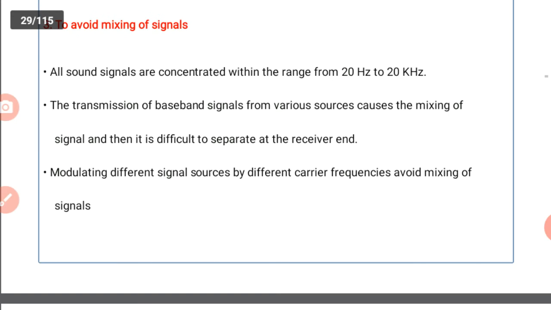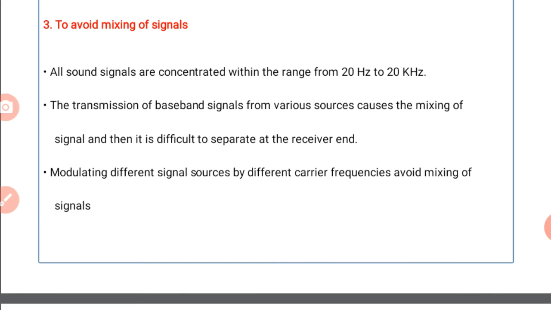Next, to avoid mixing of signals. The next need for modulation is to avoid mixing of signals. All sound signals are concentrated within the range from 20 Hz to 20 kHz. That means sound signal, or otherwise audio signal, has a range from 20 Hz to 20 kHz. So the transmission of baseband signals from various sources causes mixing of the signals, and then it is difficult to separate them at the receiving end.